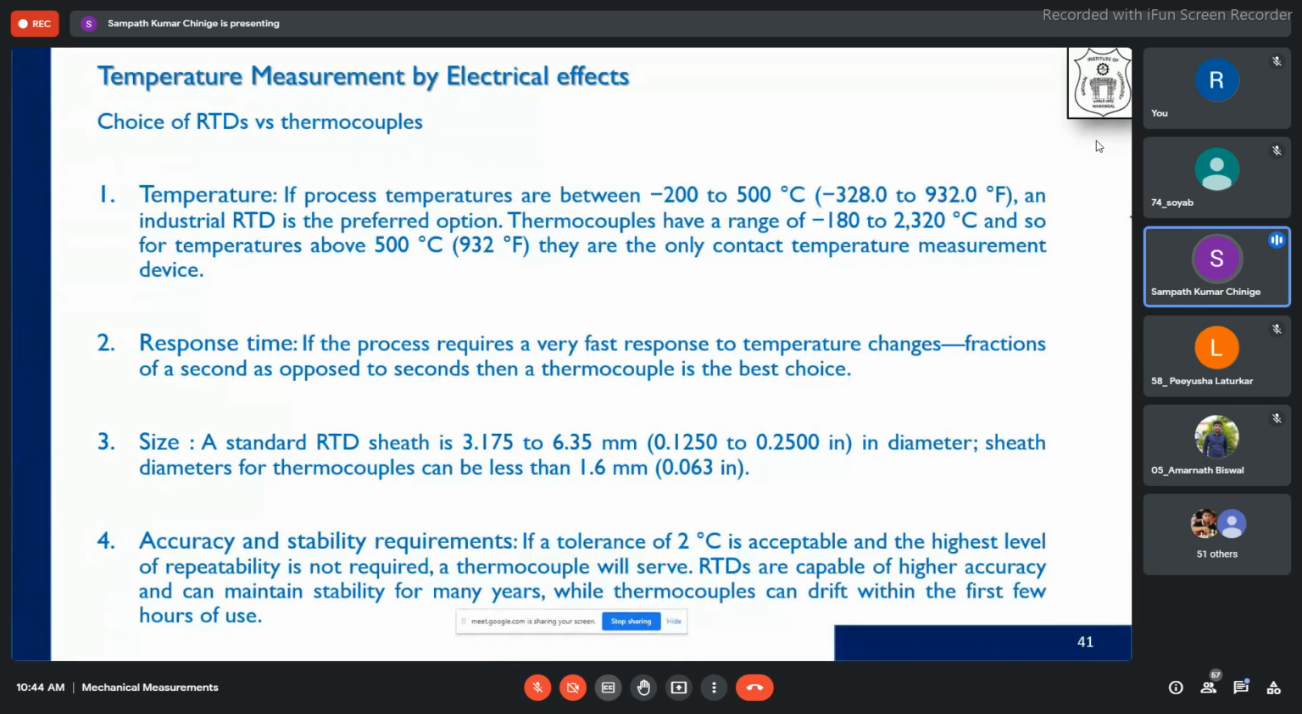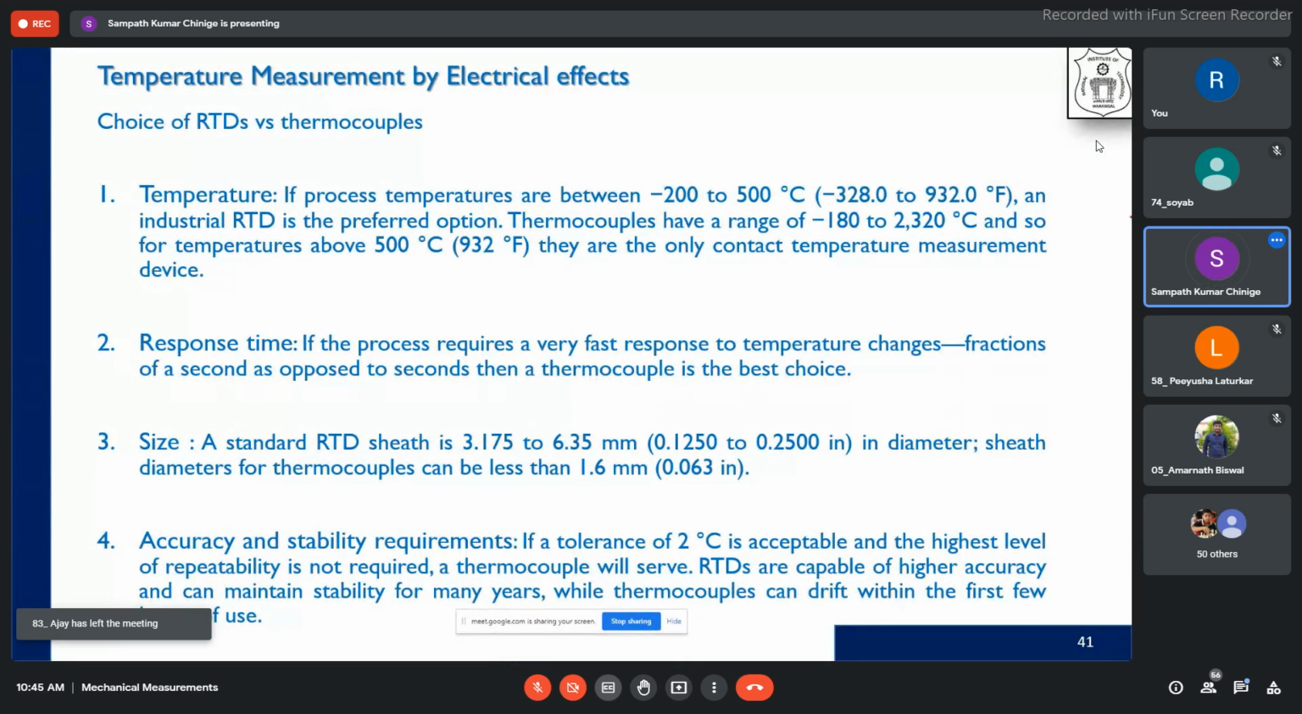But if your temperature range is from -180 to 2320 degrees centigrade, we can go for thermocouples. Okay, so the bottom line, the crux of this, is if the temperature you are going to measure is assumed to be greater than 500 degrees, then thermocouples are the only contact temperature measurement devices available. You cannot use RTDs.